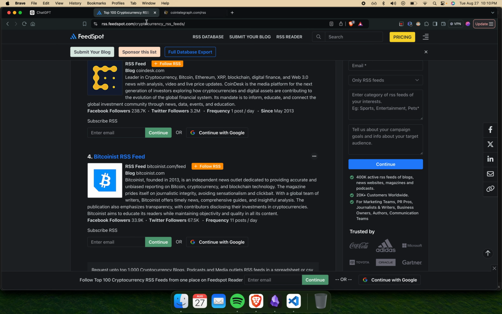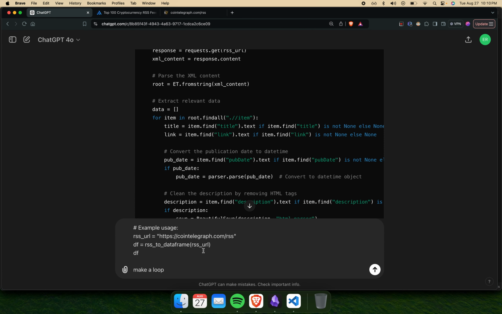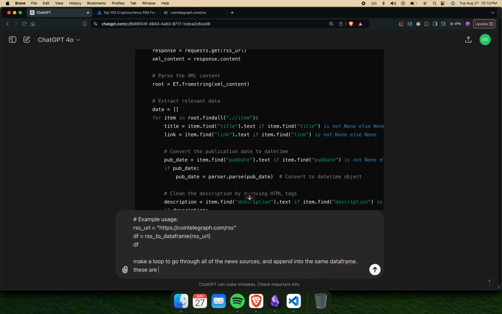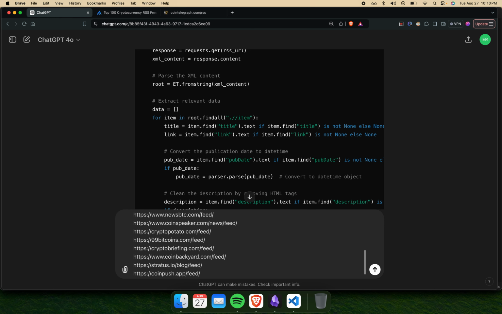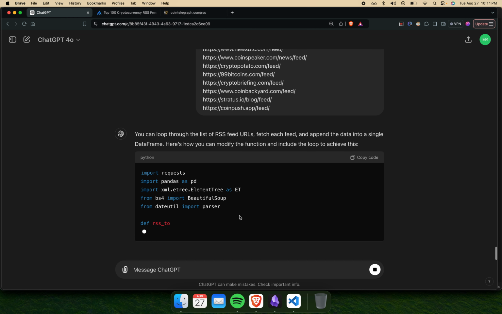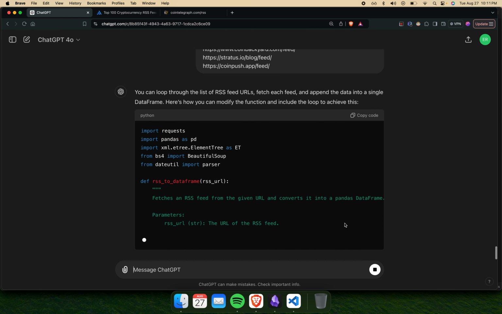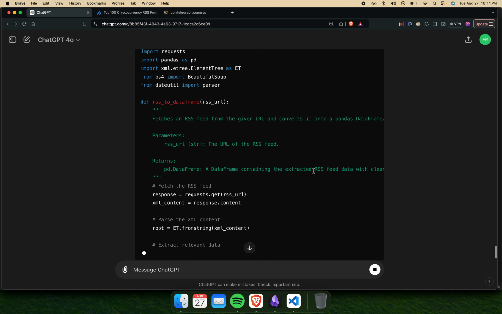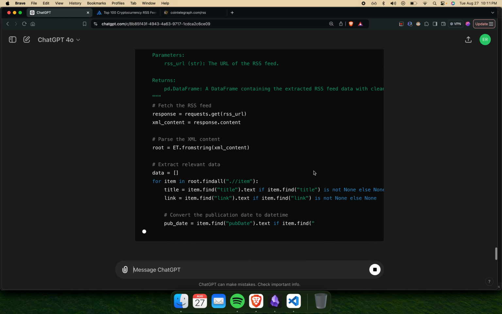So let's go back to Mr. GPT: make a loop to go through all of the news sources and append into the same data frame. These are all of the links. Let's paste them in here. Oh, that's annoying. I don't want it to give me the whole code again.